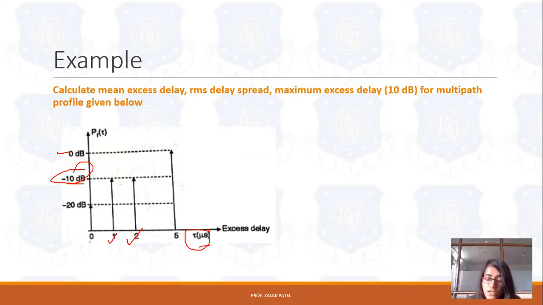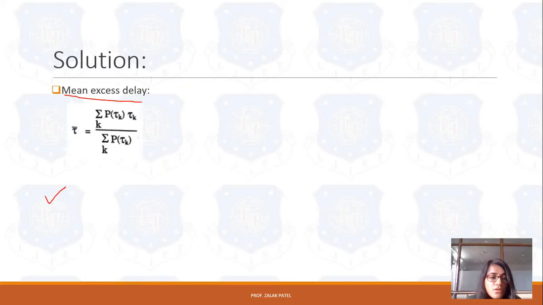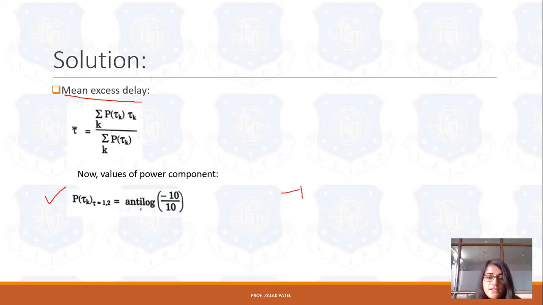What will it be? Minus 10 is equal to 10 log of x. Here we want to find the value of x.